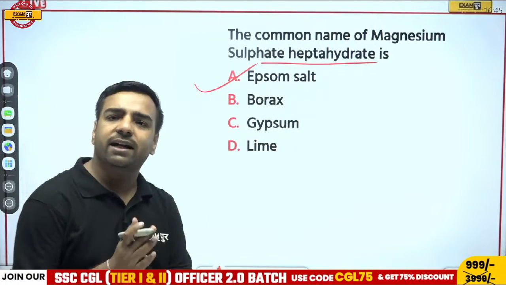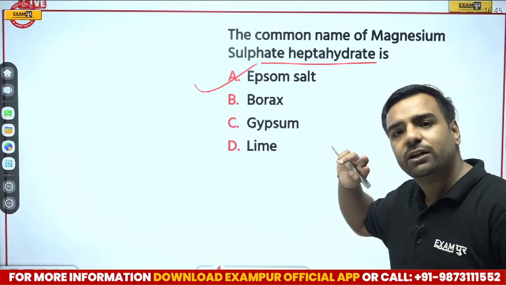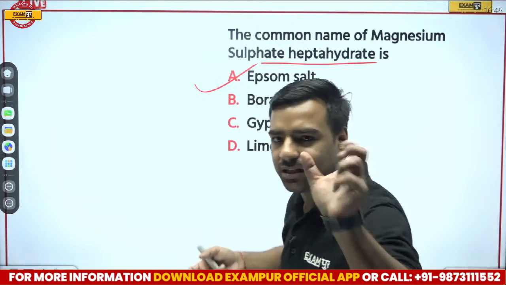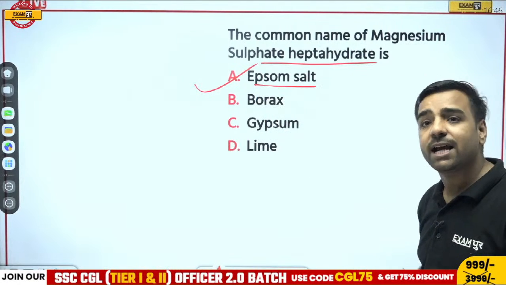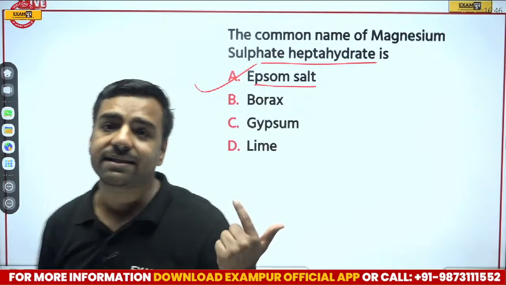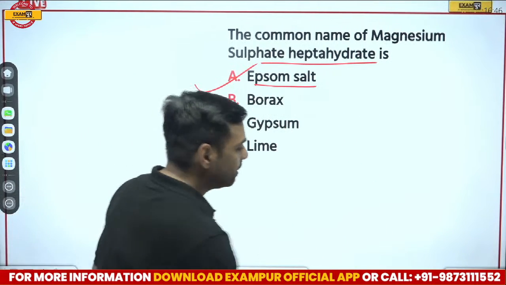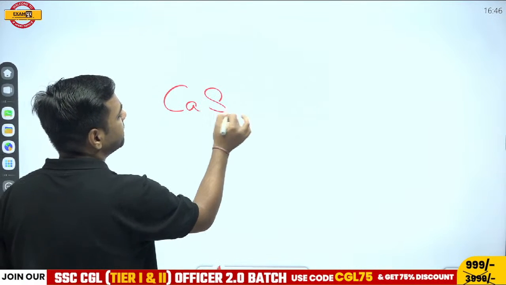But the important thing that I want to tell you is that here one more option is there from which we are going to do the postmortem of this question. Let's have a look. For Epsom salt, we know it's magnesium sulphate heptahydrate. What about this part, gypsum, which is again and again asked in the examination? For this gypsum, let me tell you, it is calcium sulphate.